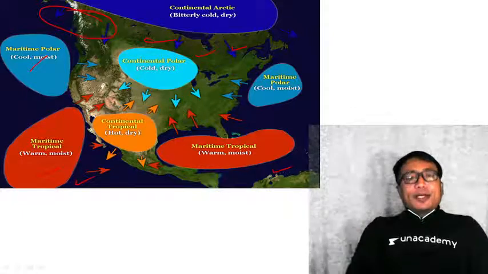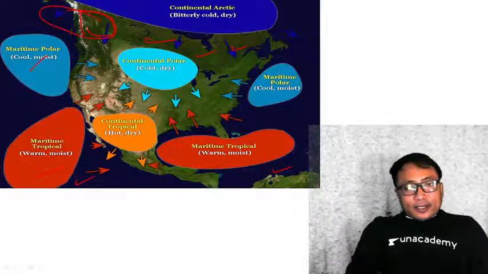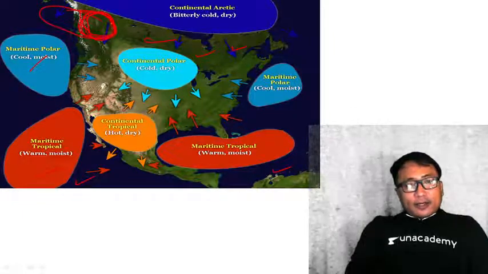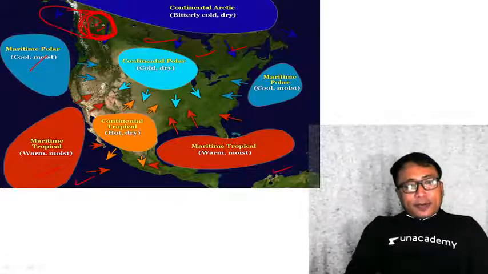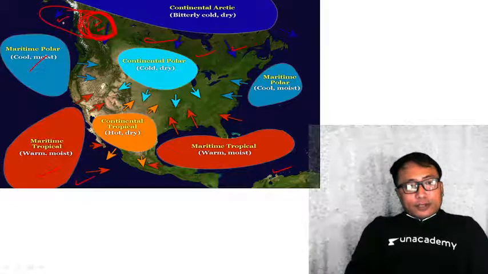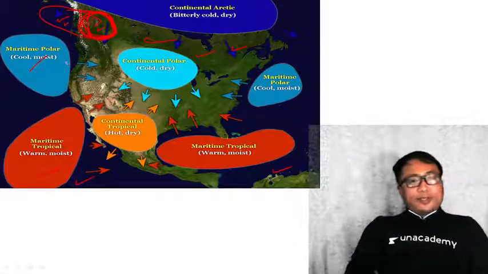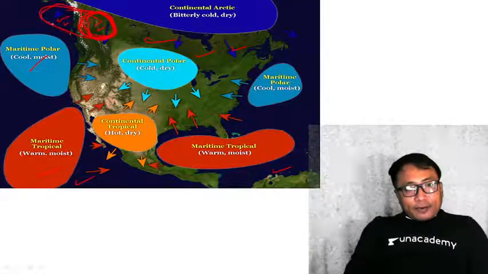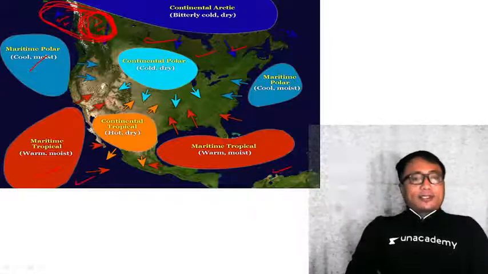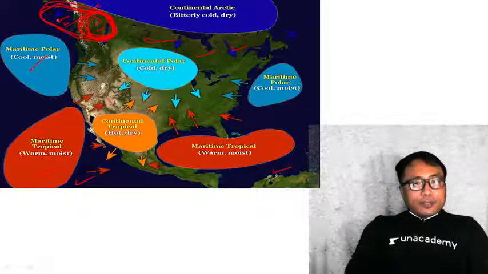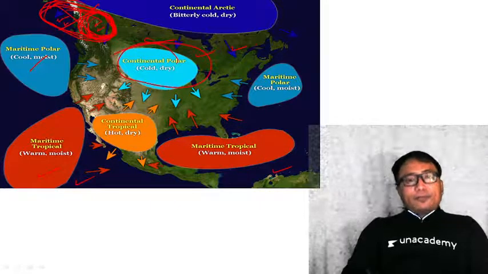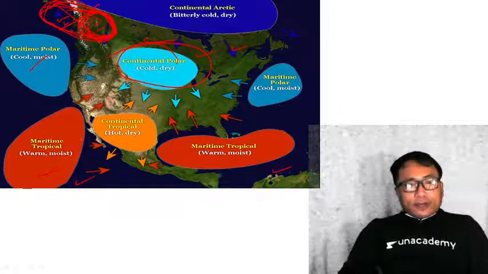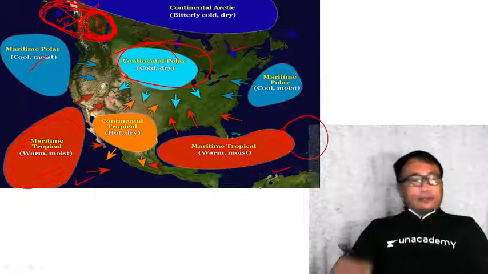Why? Because the air over this continental land area is influenced by this land. Now this land's temperature and moisture are different compared to the water surface. Therefore, the air over this region will have different characteristics, not homogeneous, which means no air mass will form in this manner. If it is over the land, it should be over the land. If it is over the water body, it should be over the water body.